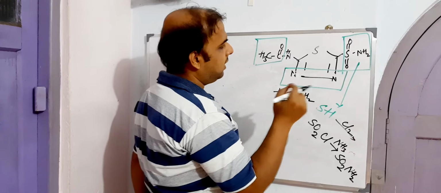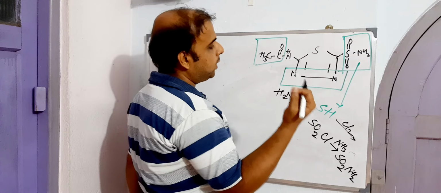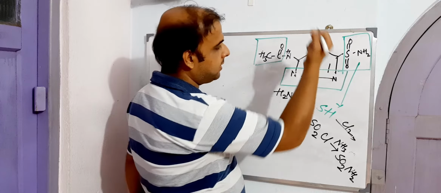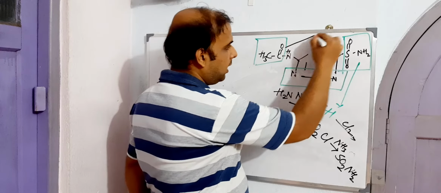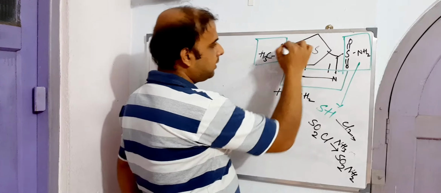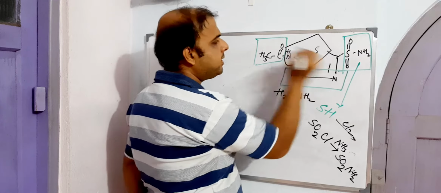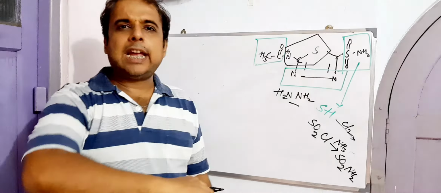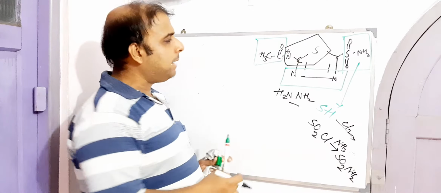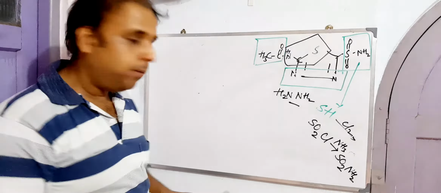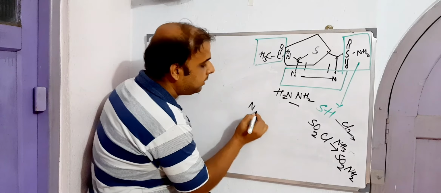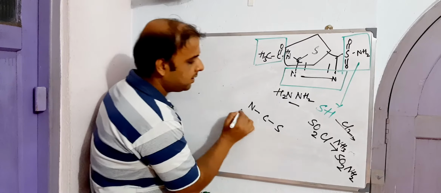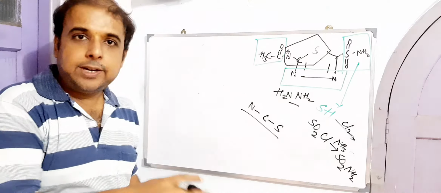Now let us move to this area, and we are left with this particular area: carbon, nitrogen, sulfur. Let us find how this fragment can be completed, or how it can become a full compound. Suppose we have a fragment like this, a raw structure. This is not chemically correct, but it is a raw structure.